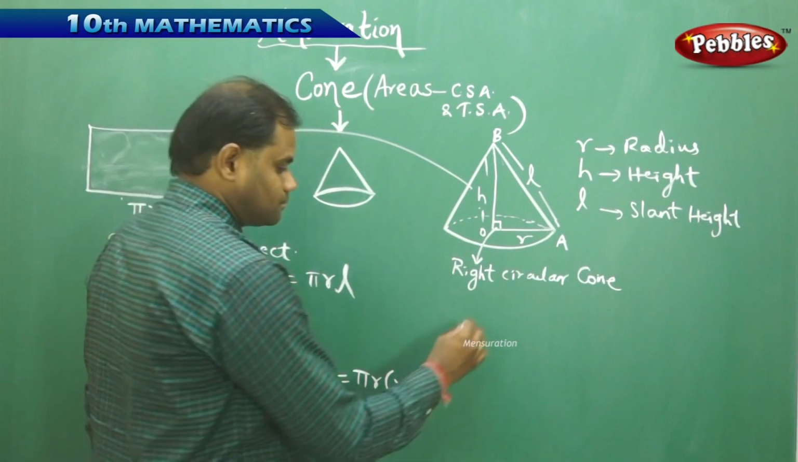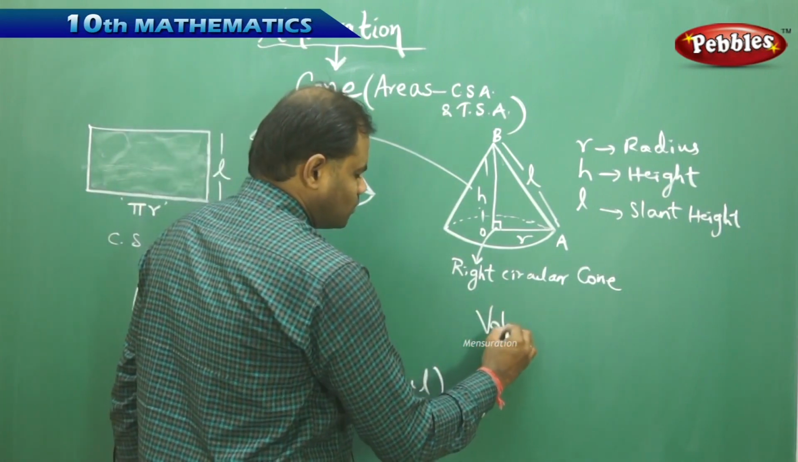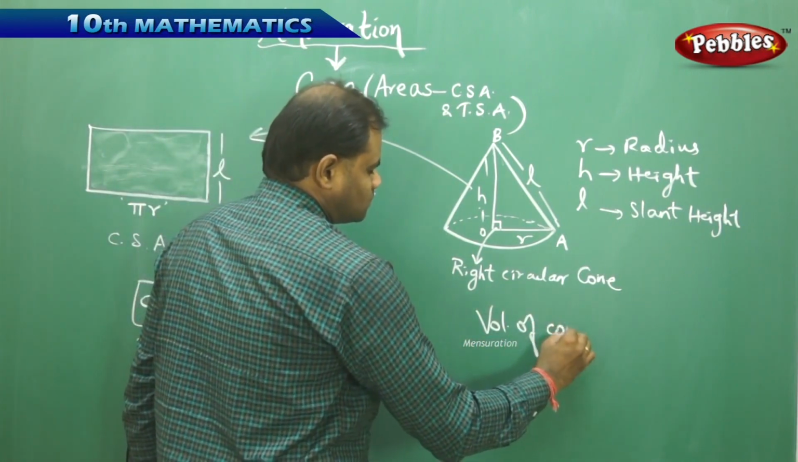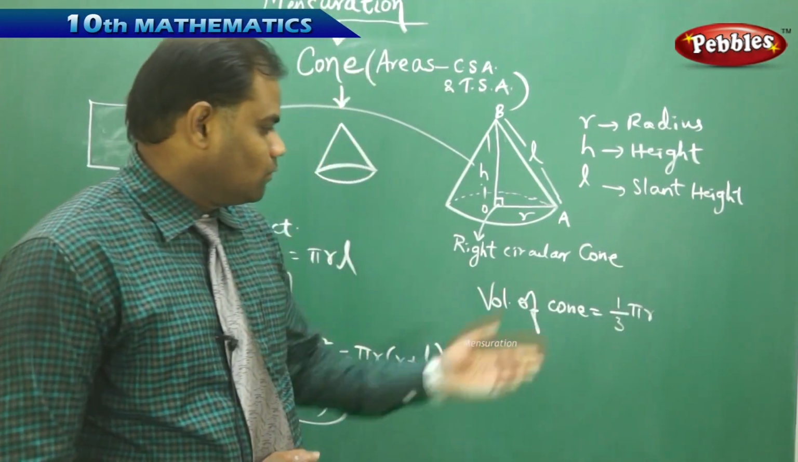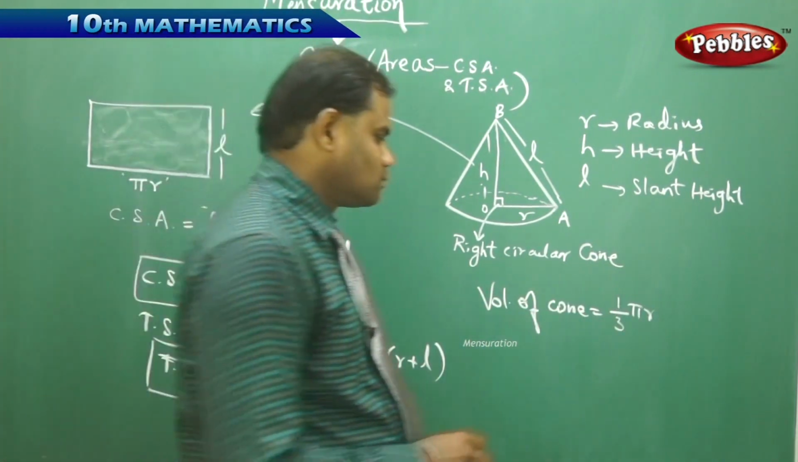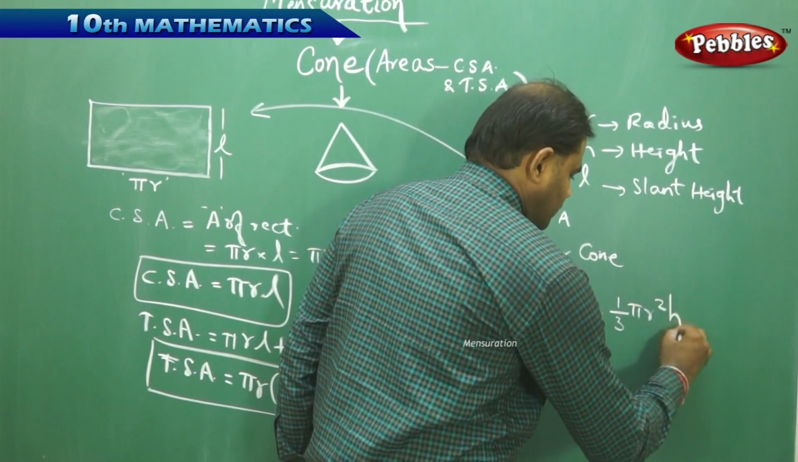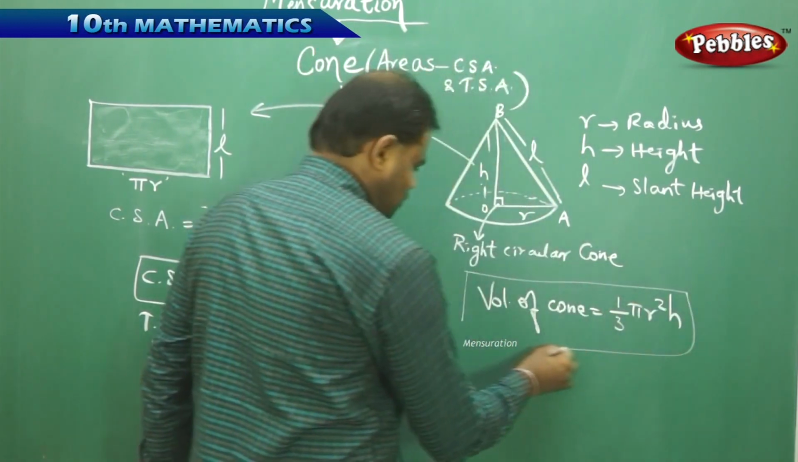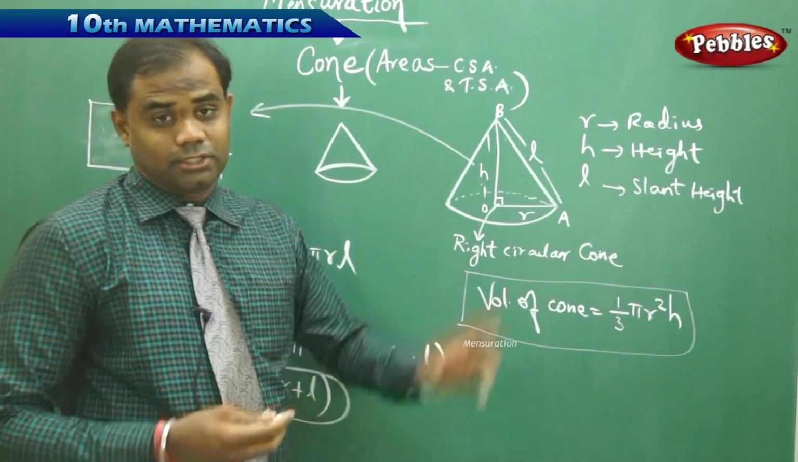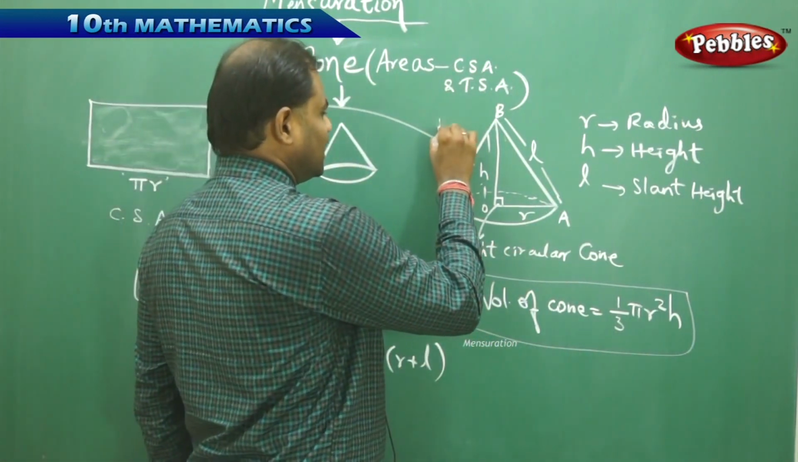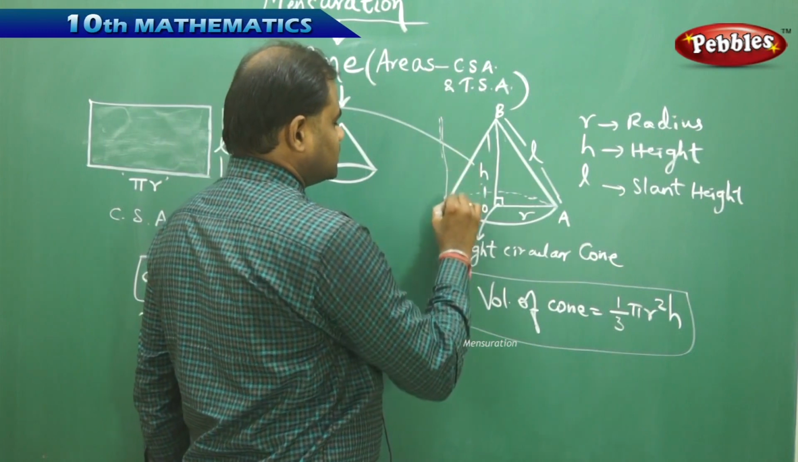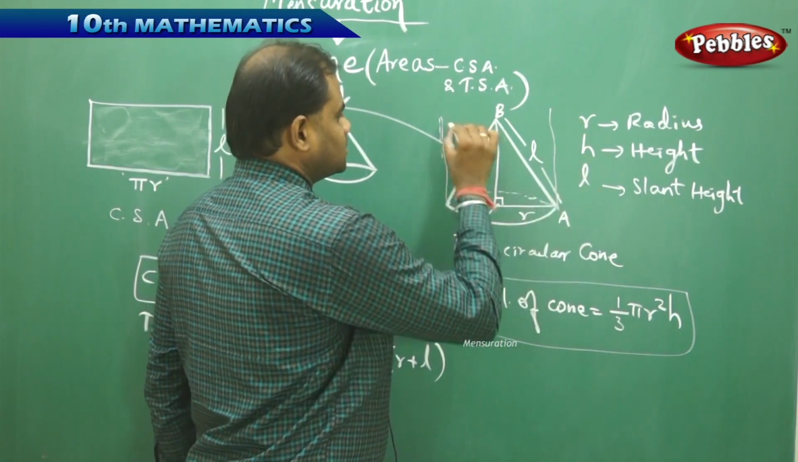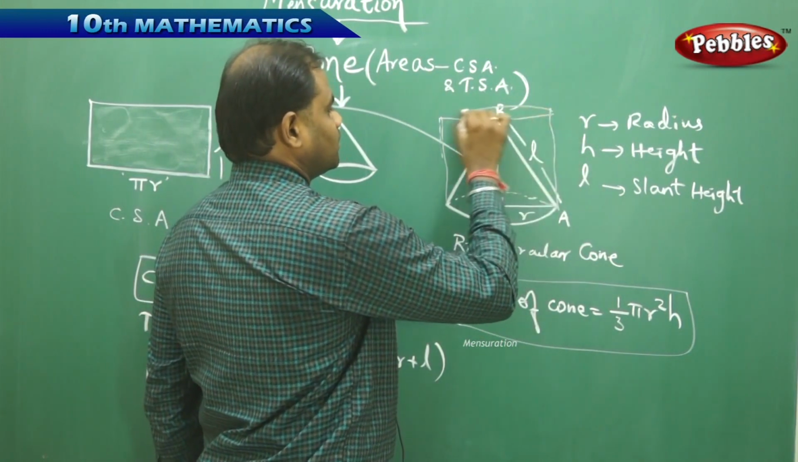Similarly, the volume. Now, what is the volume of a cone? The volume of a cone is given as 1/3 pi r square h. This is the formula for the volume of a cone, which is obtained from a cylinder. If I construct a cylinder, I can construct a cylinder from a cone in this way.